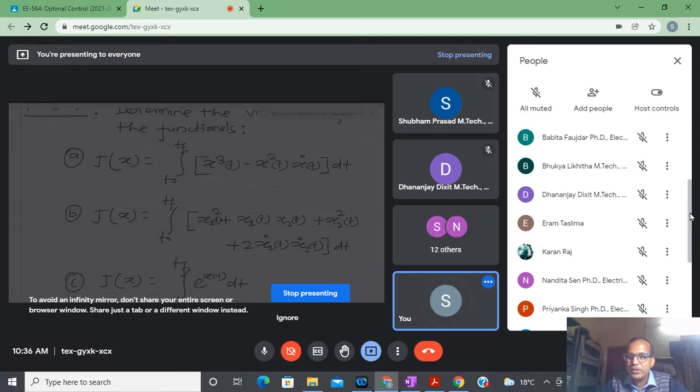Dhananjay, are you able to see the screen? g(x), the integral from t0 to tf of x cube minus x square multiplied by x dot, is that a function or a functional?